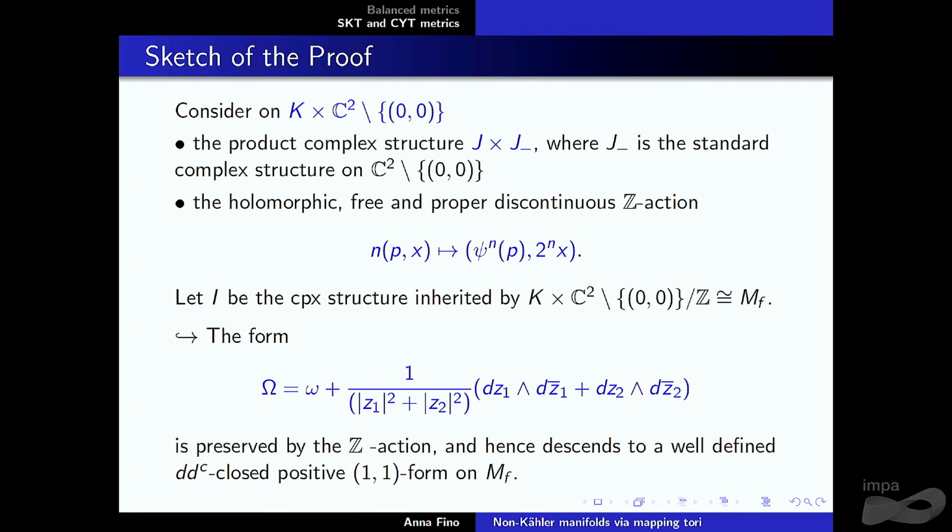And then we take this action of the integers. You take the power of G, and then you take the power 2^n on the second factor. That's nice because one can show that the quotient is in fact diffeomorphic to the mapping torus that I mentioned before, related to the Kähler factor, and the other the identity on S^3. And this natural form is preserved by the Z action and then descends to an SKT metric, let's say.